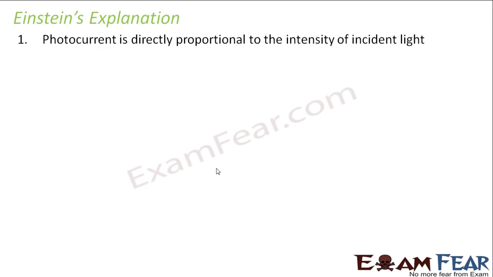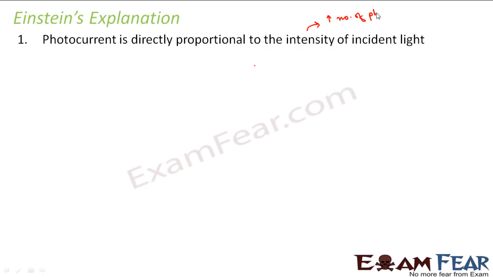Let us now look at the explanation which Einstein gave to all the experimental facts regarding the photoelectric effect. The first one was that photocurrent is directly proportional to the intensity of incident light. How did Einstein justify this? Einstein said that incident light is nothing but photons. As we increase the intensity of incident light, we are increasing the number of photons.